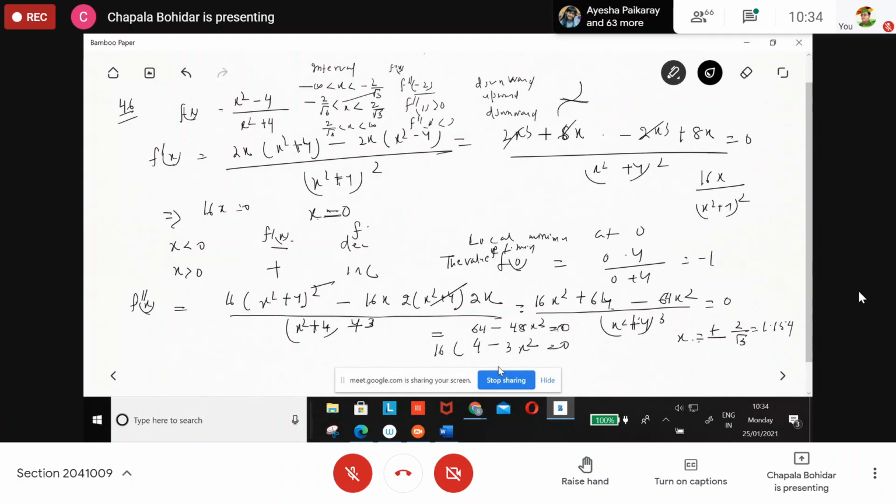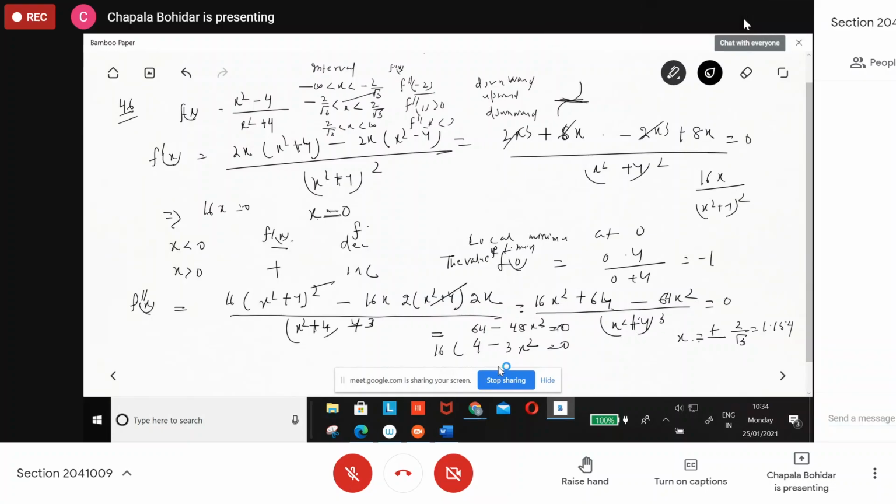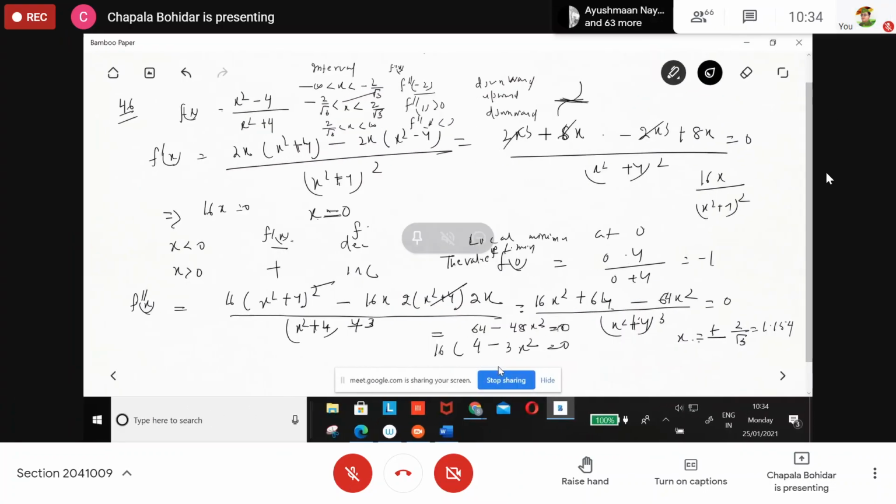Clear? Clear, ma'am. So now, what is the point of inflection here? We get here, the points of inflection are plus minus 2 by root 3. Okay. So f of, or you can say it is plus 2 by root 3.